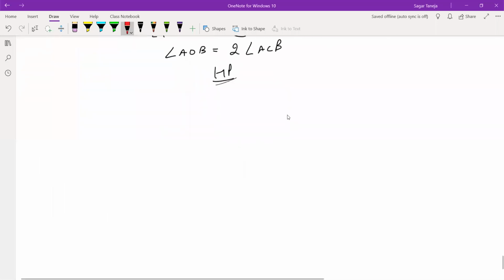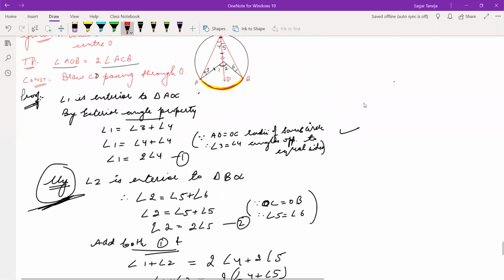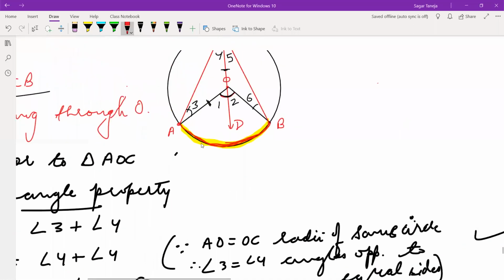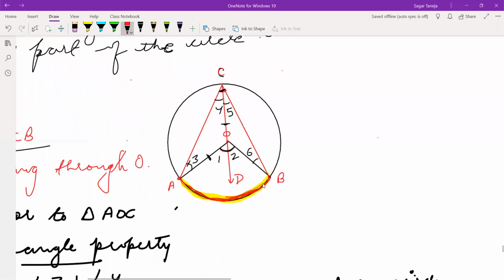See, yesterday we have done this theorem that angle subtended by arc at the center is double of the angle subtended on remaining part of the circle.